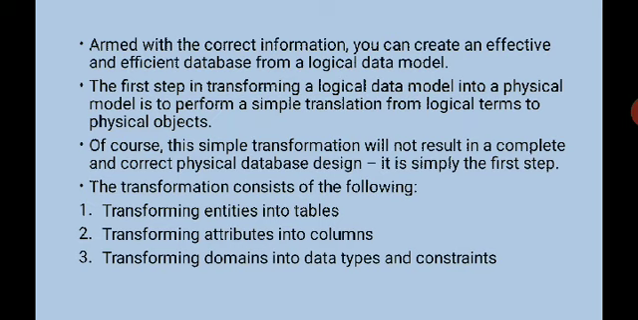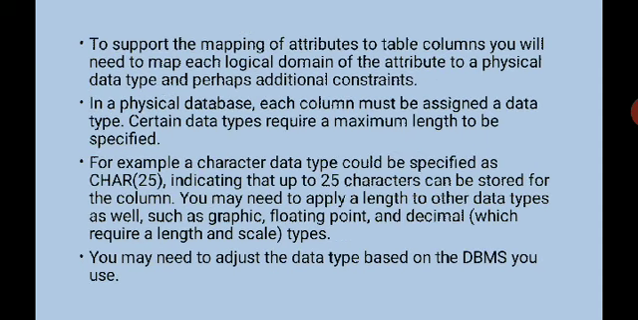So the first step in transforming the logical data model into the physical model is to perform a simple translation from logical terms to physical objects. This will give a complete and correct database design, and there are three steps to the transformation. First you transform the entities into tables, then the attributes into columns, and then domains into data types and constraints, right? So first is entity to table, attribute to column, and domain to data types and constraints.